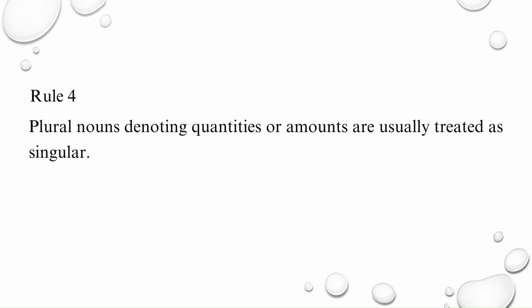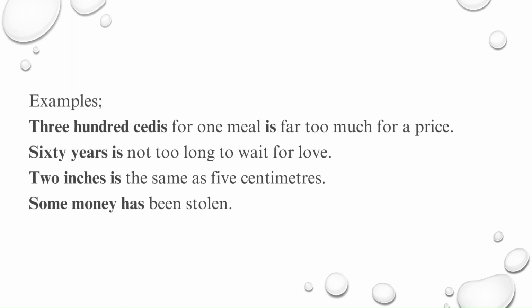Rule 4. Plural nouns denoting quantities or amounts are usually treated as singular. Examples. One. 300 cedis for one meal is far too much for a price. Two. 60 years is not too long to wait for love. Three. 2 inches is the same as 5 centimeters. Four. Some money has been stolen.